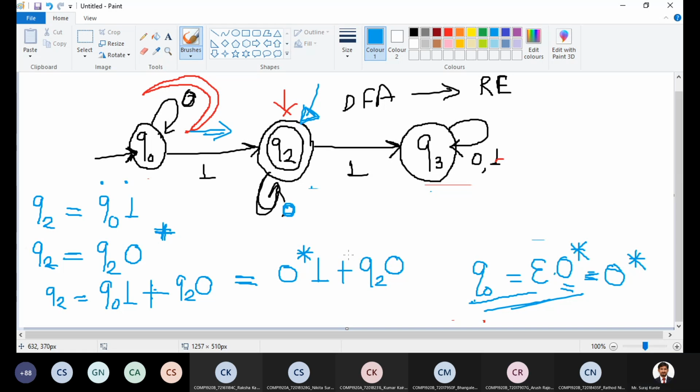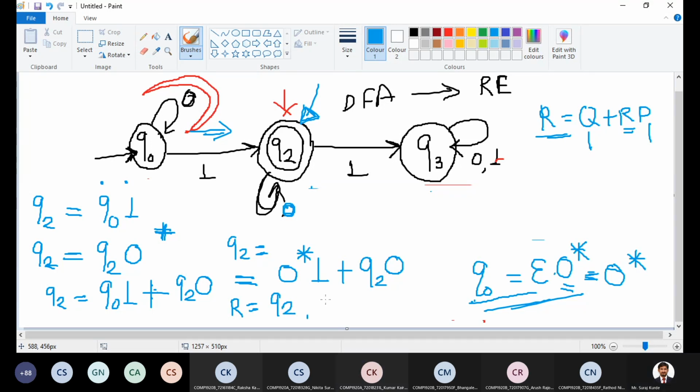Again, compare with the given regular expression format as per Arden's theorem, R = Q + RP. There is R, Q and P. So compare it with this regular expression. What is R? Q2.